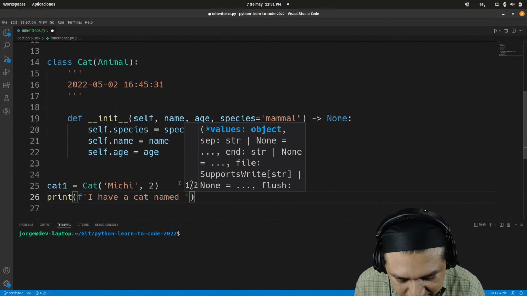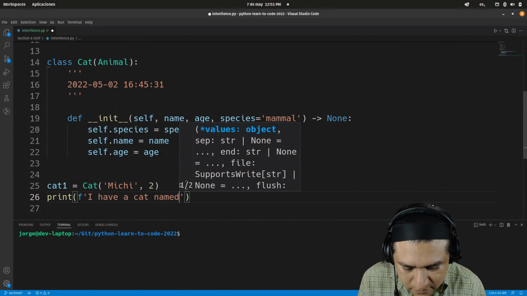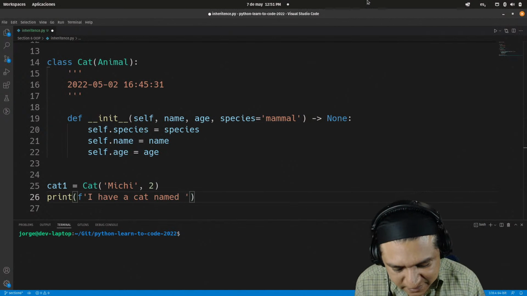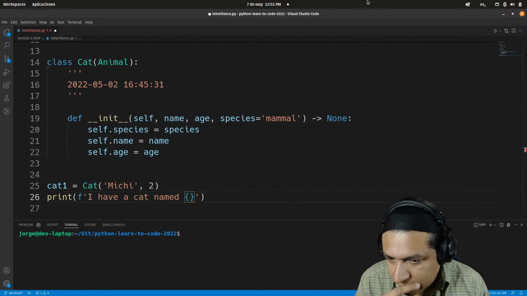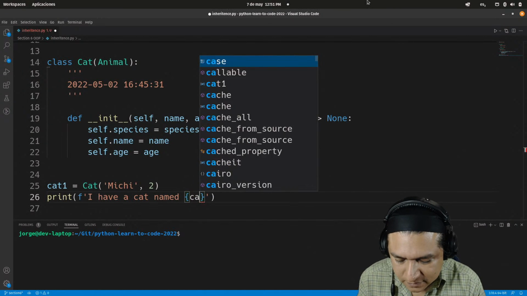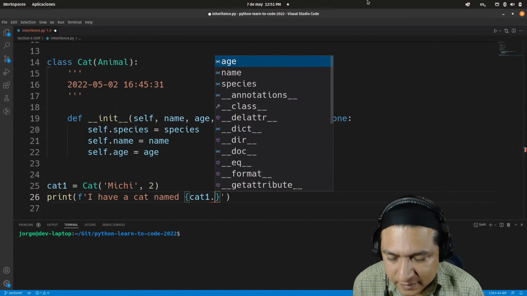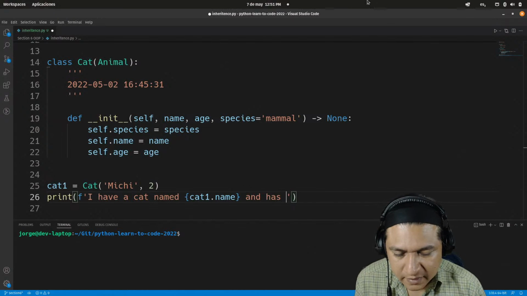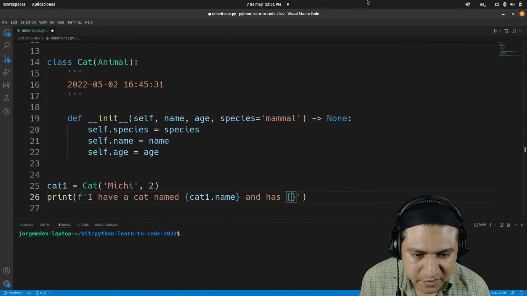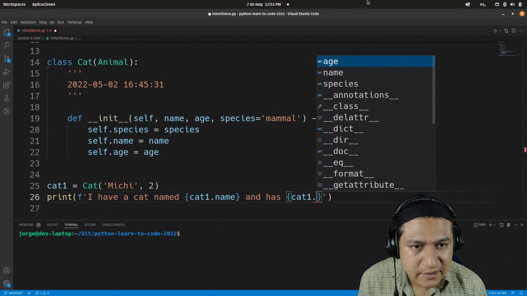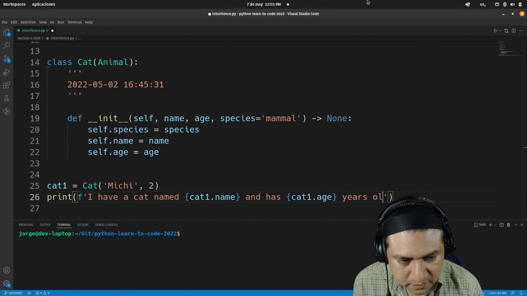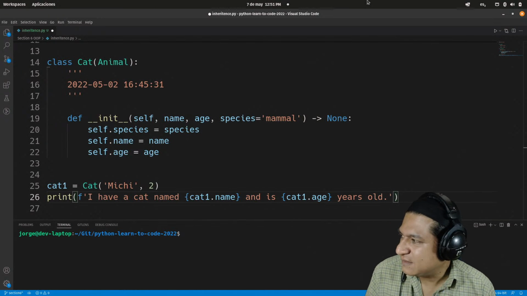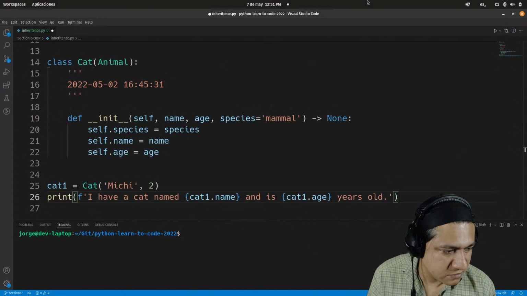I have a cat name. Oh, wait, the wrong Spanish. Okay. And you are going to be called cat1.name. And has a number of years old, so cat1.age years old. And is, instead of has, it's going to be is. Probably is a better choice of words.